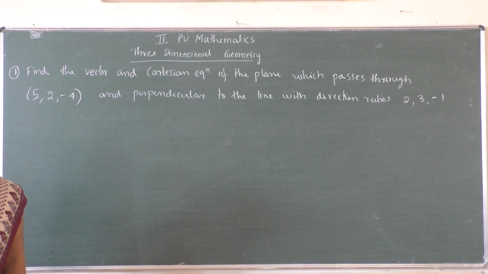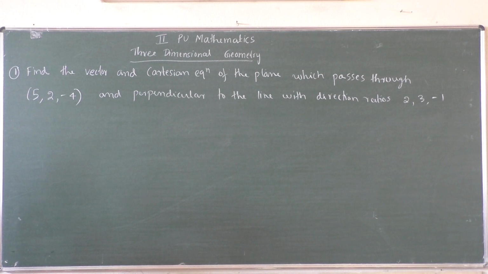So what is the question given? Find the vector and Cartesian equation of the plane which passes through (5, 2, minus 4) and perpendicular to the line with the direction ratios 2, 3, minus 1.